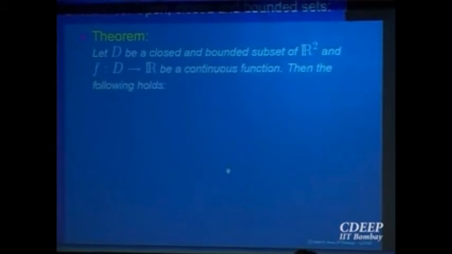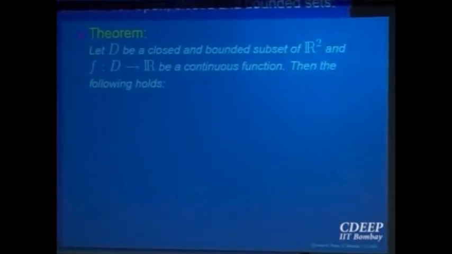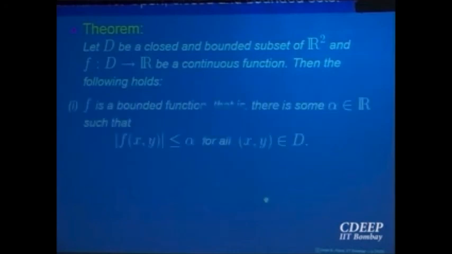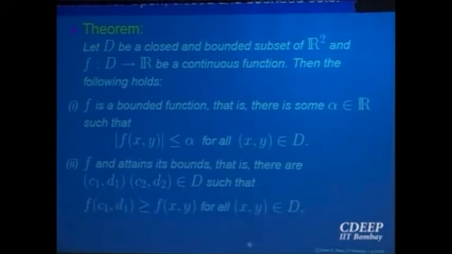But the theorem that we want to state is, if a function is continuous and the domain is a closed bounded set, now interval is no longer required, right? You can say if the domain is a closed bounded set, then a continuous function is always bounded and attains its maximum and the minimum inside that domain. Like a function of one variable. There it was a closed bounded interval, specifically we said, right? But actually it is true for any closed bounded set. So this is bounded and attains maximum and minimum. So that is what is stated here.